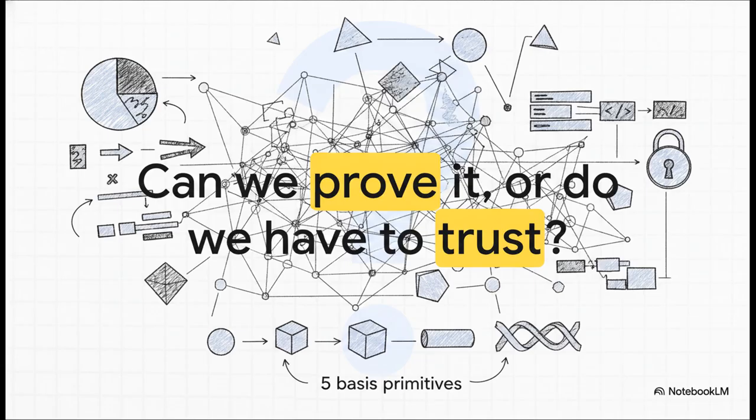Well, in the mesh framework, the entire concept of human trust is replaced by the verification of closure. Every single complex state can be reduced back down to those 5 basis primitives we saw earlier. Because the code is completely closed and logically verified by the Lean 4 theorem prover, zero blind trust is required. The math literally proves itself.